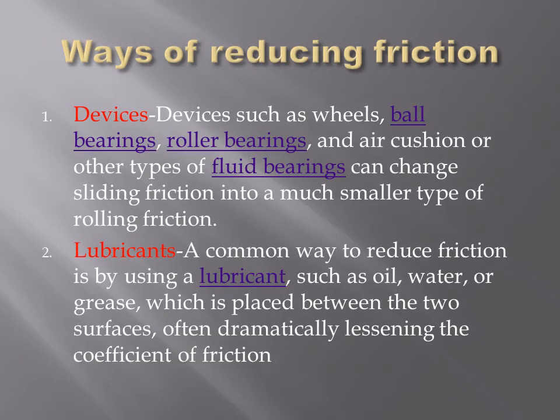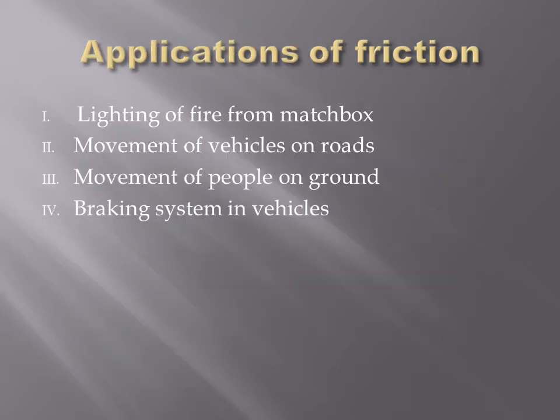Ways of reducing friction. 1. Devices. Devices such as wheels, ball bearings, roller bearings, and air cushion or other types of bearings can change sliding friction into a much smaller type of rolling friction. 2. Lubricants. A common way to reduce friction is by using a lubricant such as oil, water, or grease, which is placed between the two surfaces, often dramatically lessening the coefficient of friction.